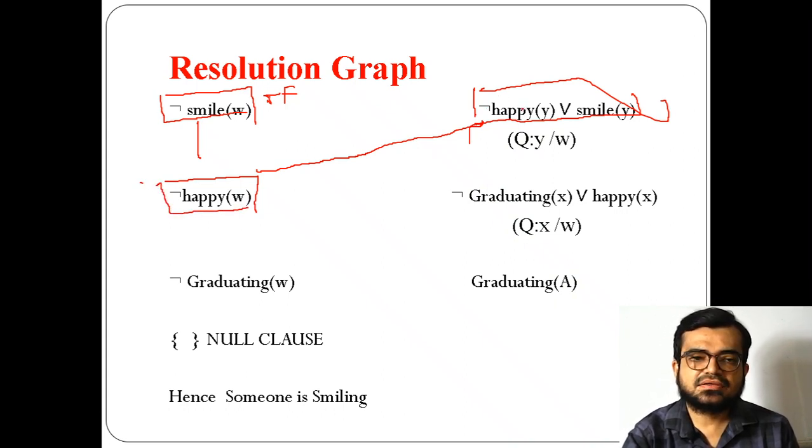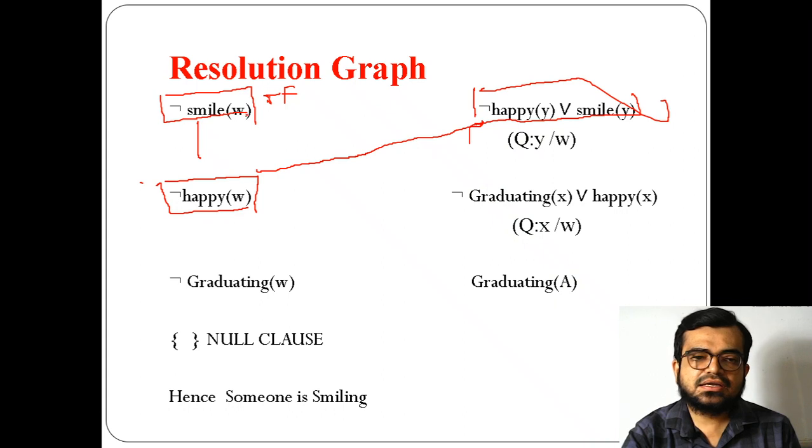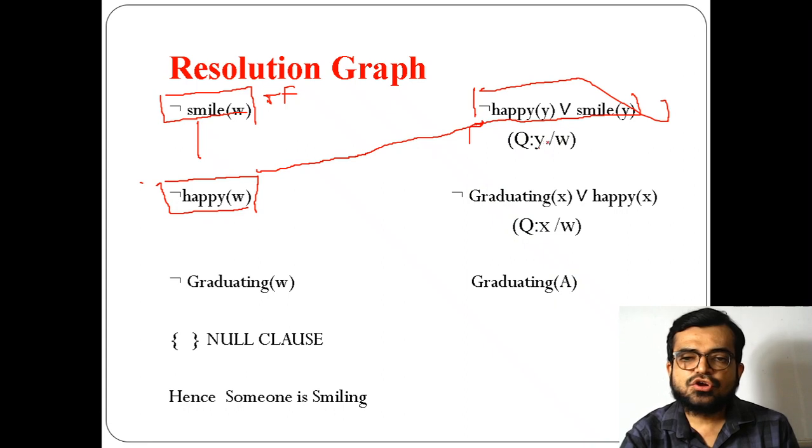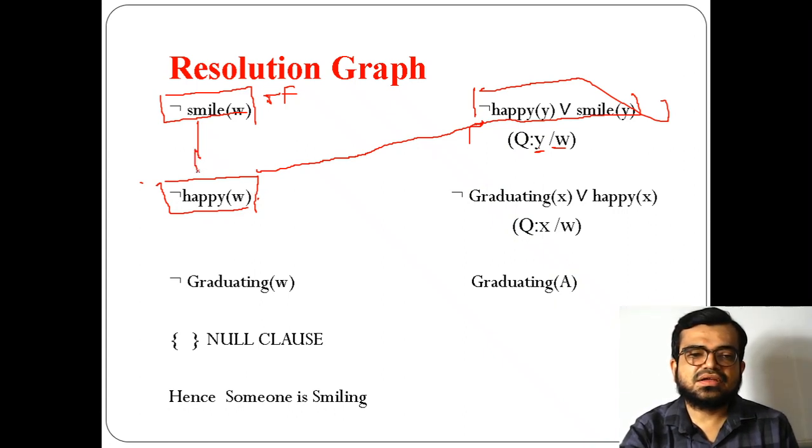What is this? Happy. But remember, this smile is associated with variable w, right? So we need to replace the variable associated with happy. We need to replace y with w, because here only w is there. So I am taking it as negation of happy of w.